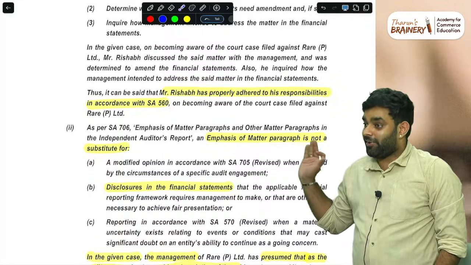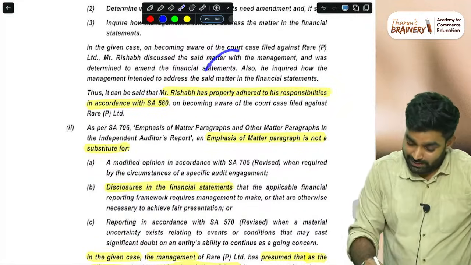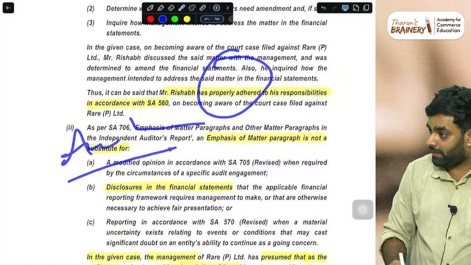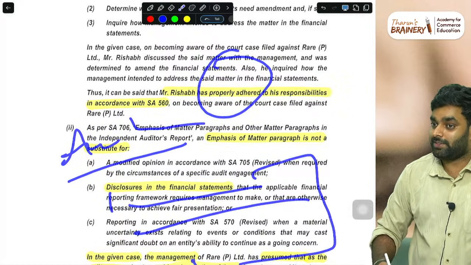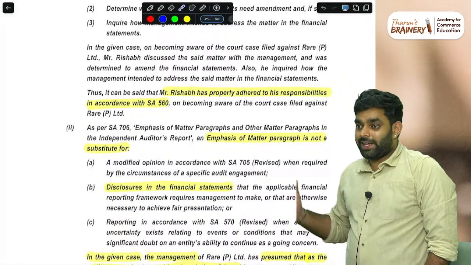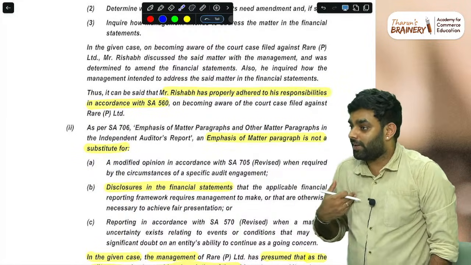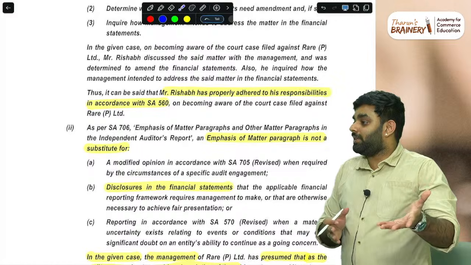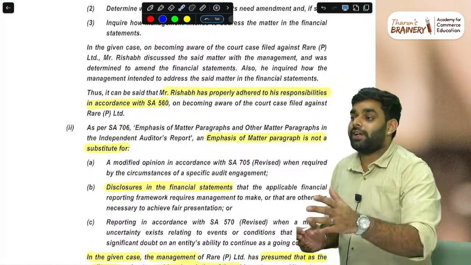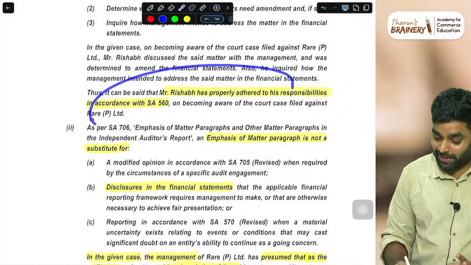So when you have this kind of doubt in the answer, then write "ambiguity". If ICAI is considering this assumption, this answer may be correct. That is the ambiguity in this question. You will also think, I will also think, how can the auditor be correct when management is saying we are not going to give the additional disclosures? That's a problem, but ICAI has written this.